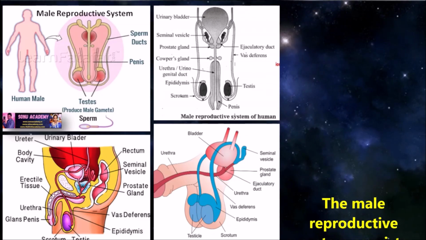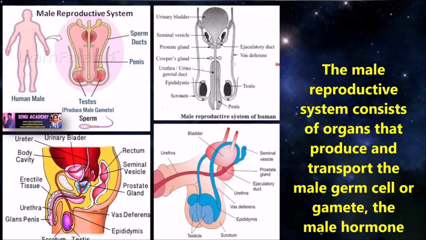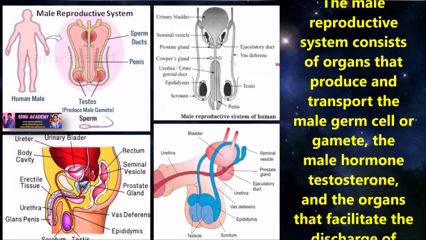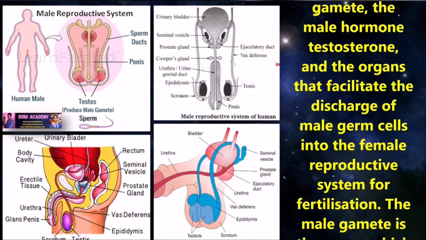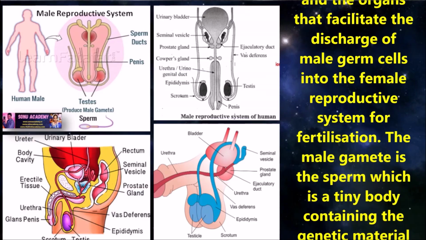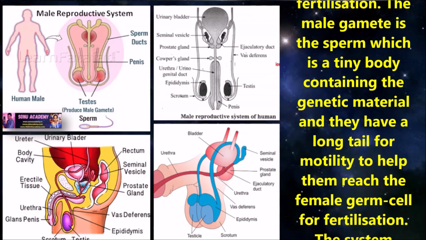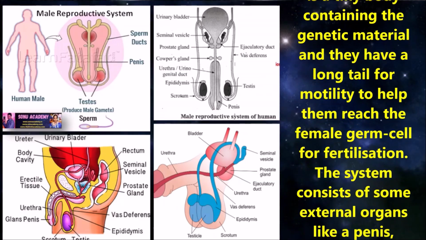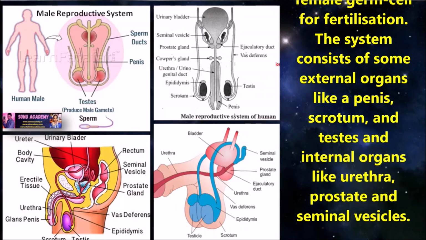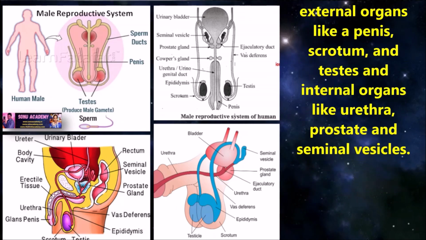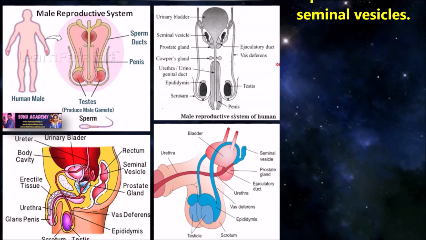Children, now let us discuss the function of the male reproductive system. The male reproductive system consists of organs that produce and transport the male germ cells or gametes, and the male hormone testosterone, and the organs that facilitate the discharge of the male germ cells into the female reproductive system for fertilization. The male gamete is the sperm, which is a tiny body containing the genetic material, and it has a long tail for motility to help it reach the female germ cell for fertilization. This system consists of some external organs like the penis, scrotum and testes, and internal organs like the urethra, prostate and seminal vesicles.